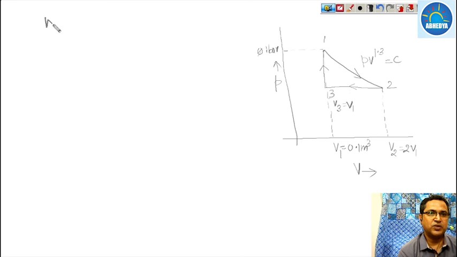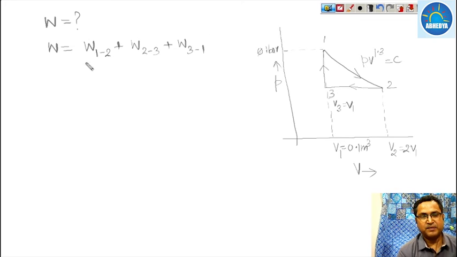We have to calculate the total work done in this system. Okay, so total work done will be equal to what? Work for process 1 to 2 plus work for process 2 to 3 plus work for process 3 to 1. The summation of all these processes will give you the total work for this cycle.